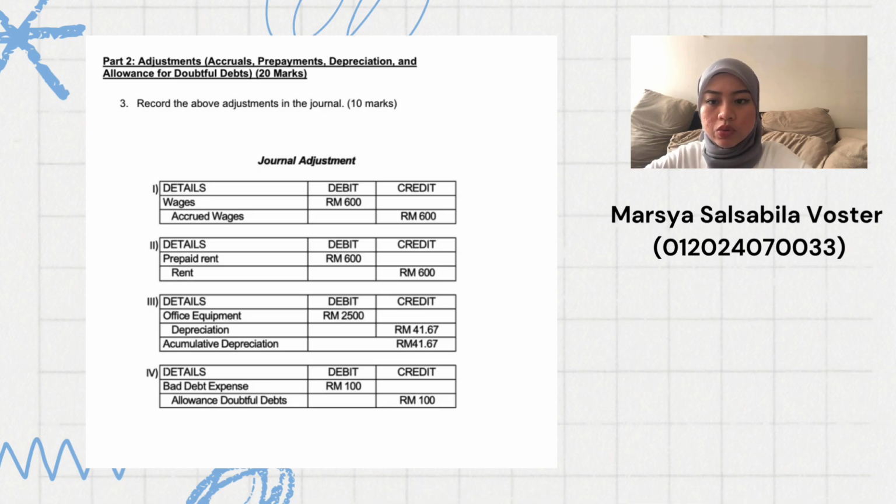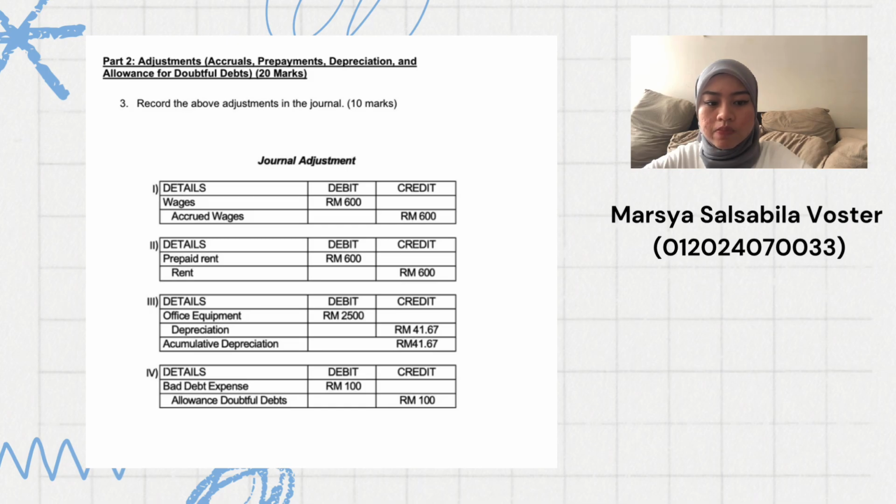So first we have to record the adjustment in the journal. For the first one we have wages. Wages is an expense, so we put it on the debit side, RM 600. For accrued wages, it's a liability, so we put it on the credit side, RM 600.